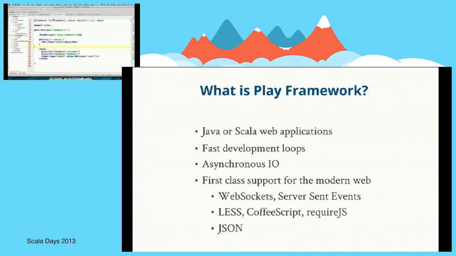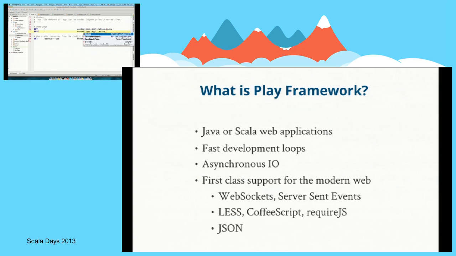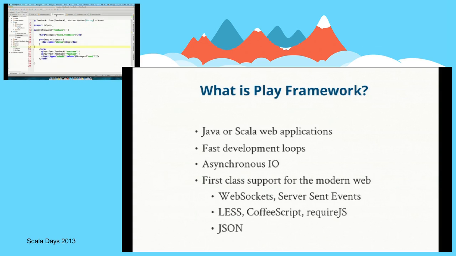And now we want to go and define the route for our leave feedback action. So if somebody does a post on slash, then we want to invoke leave feedback. Now, again using the reverse router, for some reason IntelliJ isn't auto-completing like it used to.